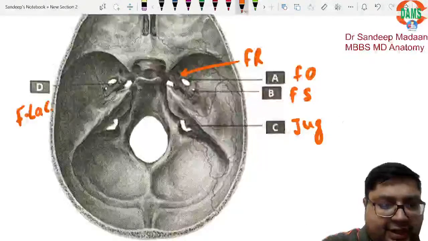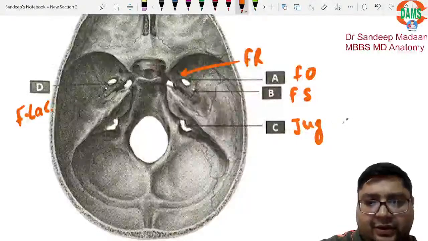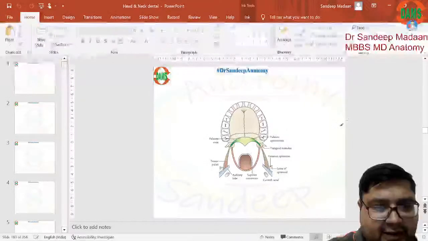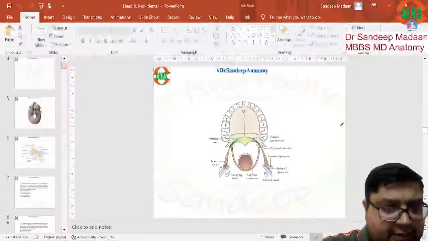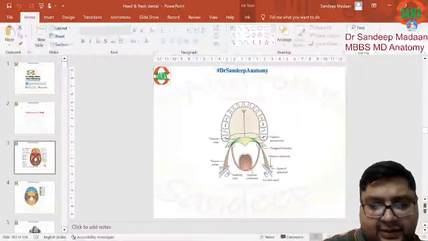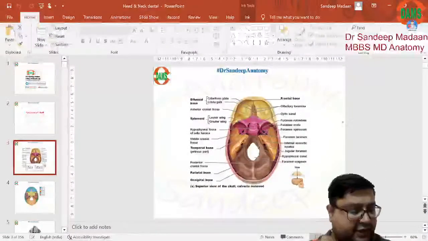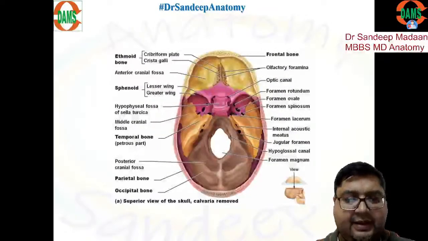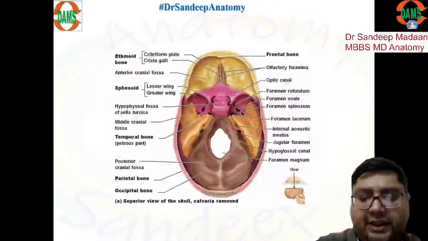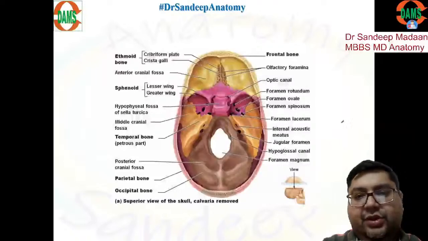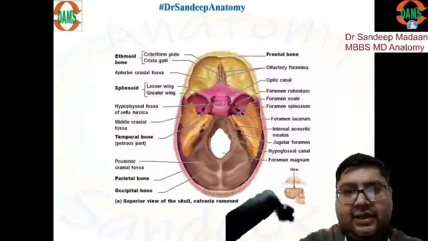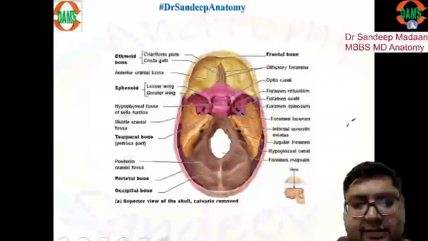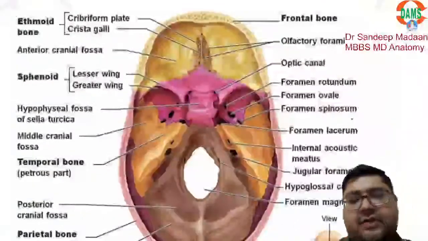And if you revise this part, we can go for a quick revision over here, right? If you see this part, that is the foramen of the skull, and here you can see the view where we have removed the calvaria, and then we can see these foramen. Let us revise quickly.